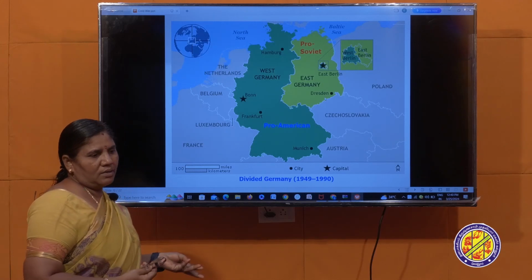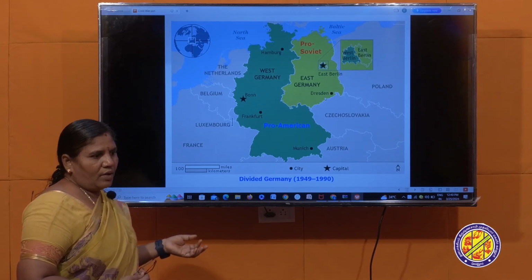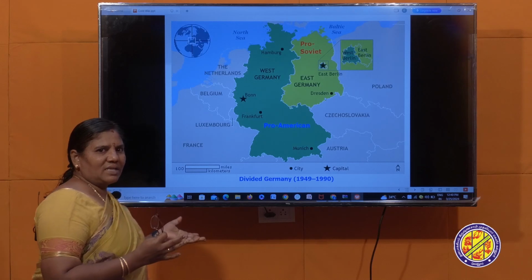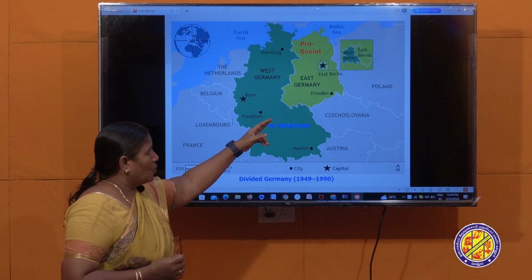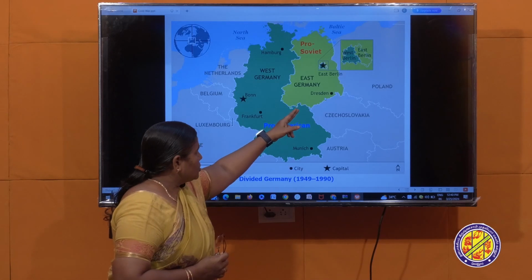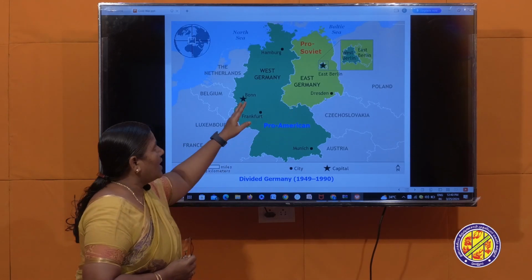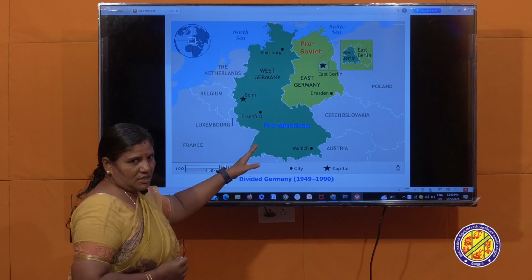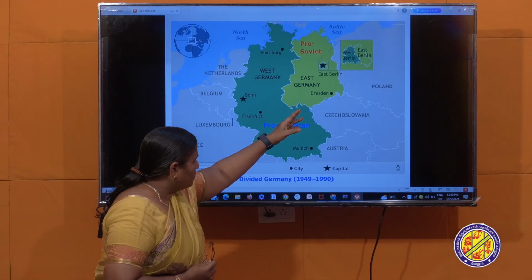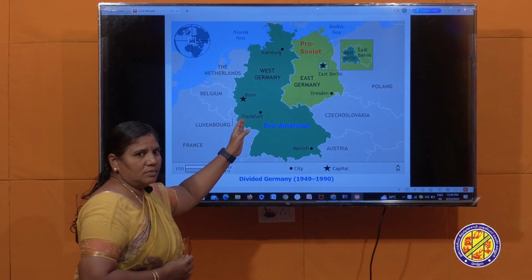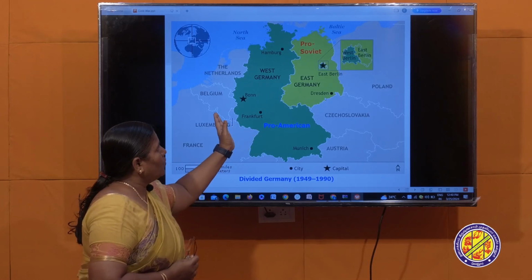They had a good standard of life, a luxurious and healthy life. But here they could not. So they liked to live a life as enjoyed by the West Germans, so many people moved from East Germany to West Germany.